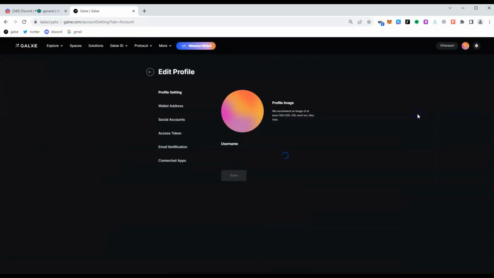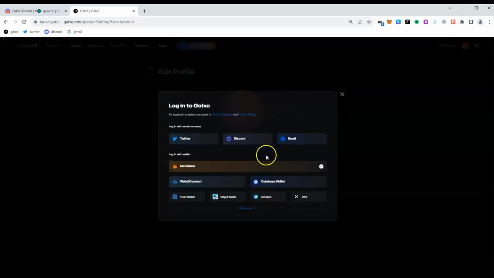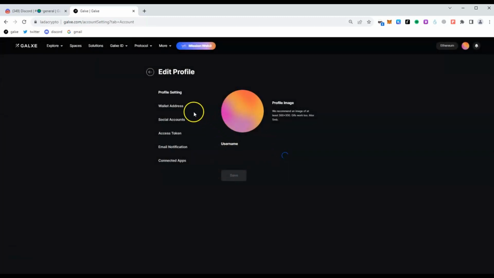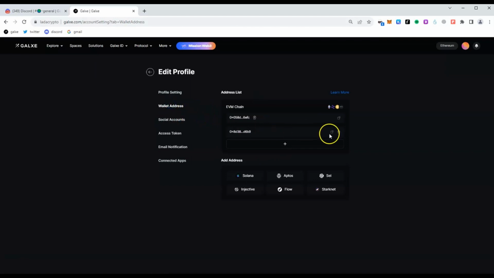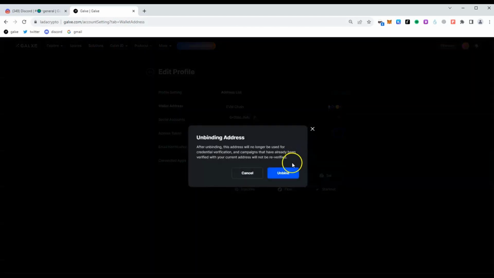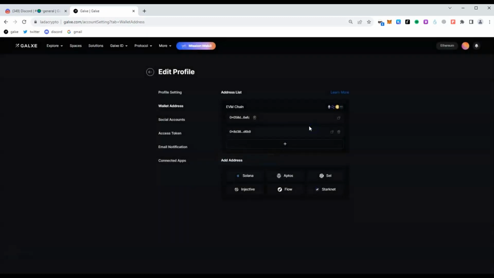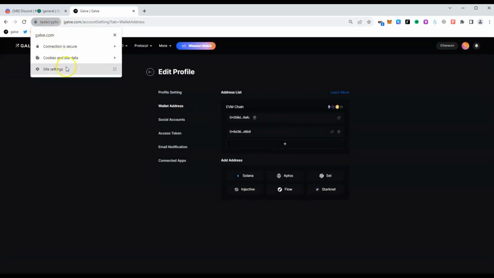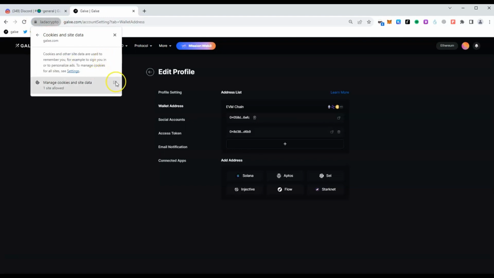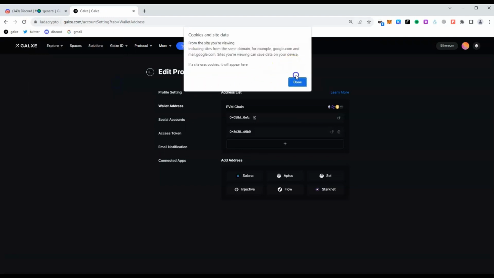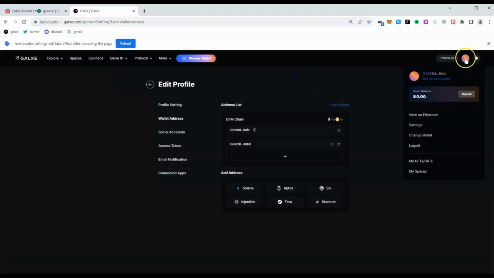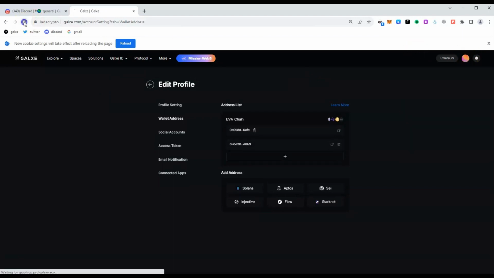Then go to settings in the wallet address section and try to delete my secondary EVM wallet. Okay, we have some error. Let's clear cache and cookies and try again. Cookies and delete. Done. Now reload the page.